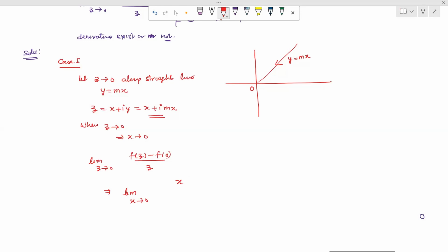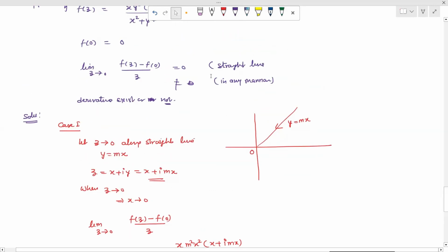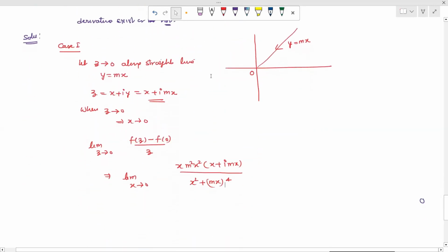So x y square. Y square means m square x square into x plus iota mx upon x square plus mx raised to the power 4, because we have a denominator x square plus y raised to the power 4. So this is f(z) when z is not equal to 0. So minus 0 upon z, so upon z, x plus iota mx. So the value of z is x plus iota mx. So this x plus iota mx and this x plus iota mx will be cancelled.